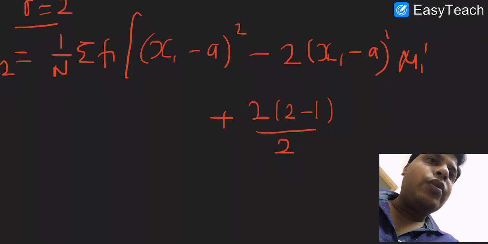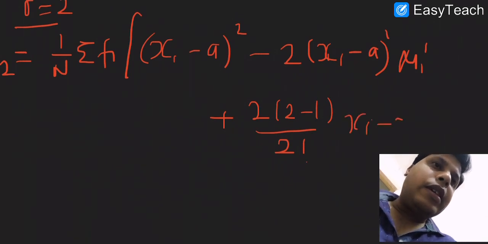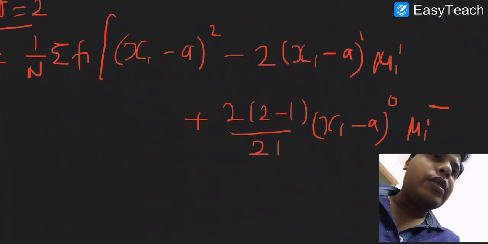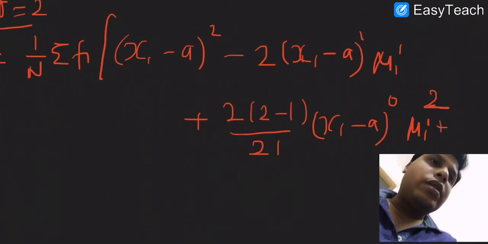So if I multiply this inside the bracket, what I will get is mu2 equals 1 over n summation of fi into (xi minus a) power 2.